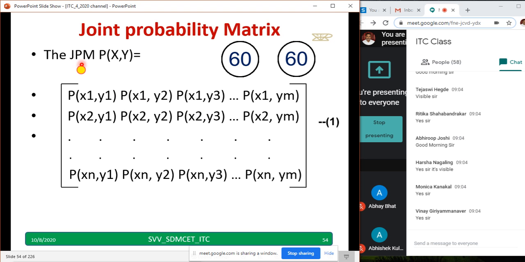Joint probability matrix. Copy down this. A joint probability matrix we write down in short form JPM, meaning a joint probability matrix. When I say joint, it is X comma Y. So X1 Y1, X1 Y2, X1 Y3, like that.